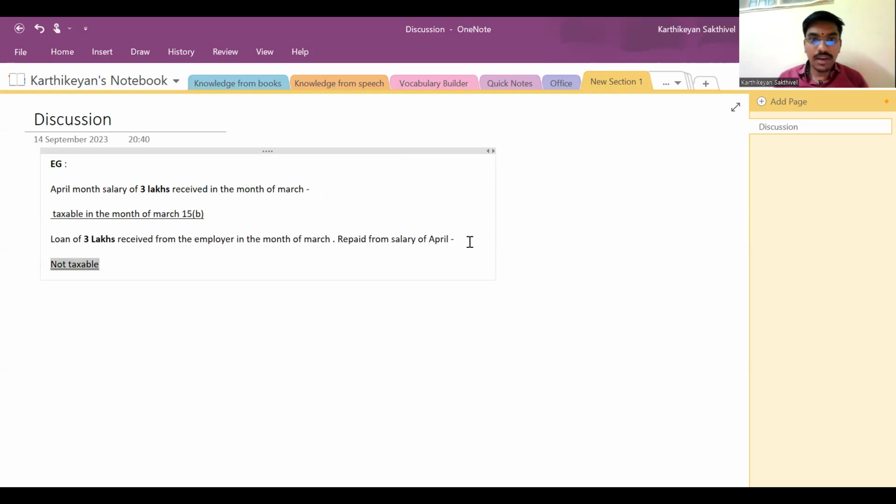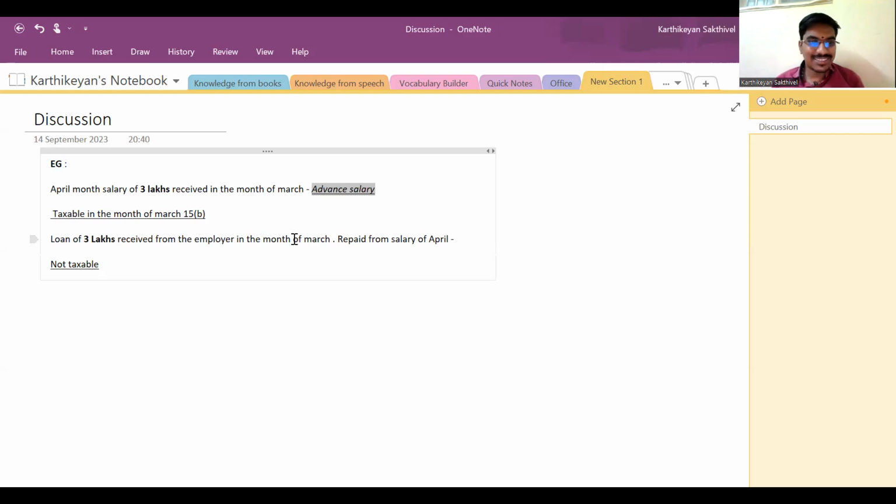Can I try, sir? Yeah, why not? Okay. In the first case, if you could see, it is advance against salary. Super. And the second case, it is like a loan. Whether you get it from the employer or from a bank, it's of the same kind of nature. Loan is not taxable, and salary, against salary, it is taxable. If you get an advance salary, it's taxable. Advance salary. Super. Yeah, because you have an employer-employee relationship in advance salary, but not in the case of loan. That's what I presume.